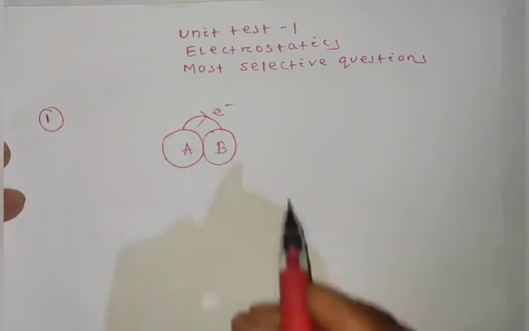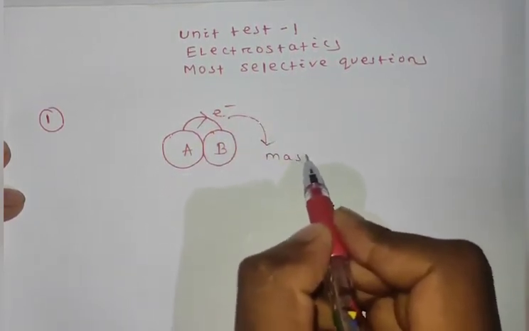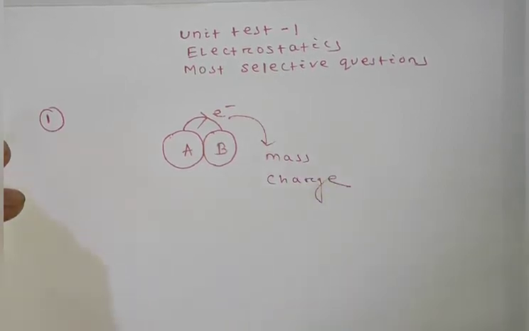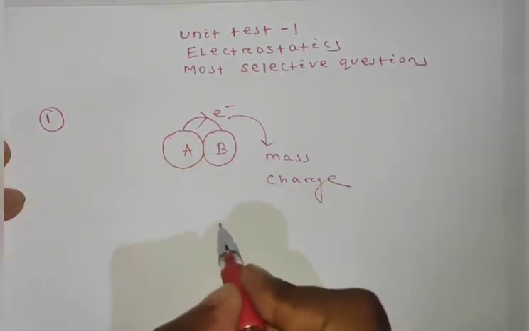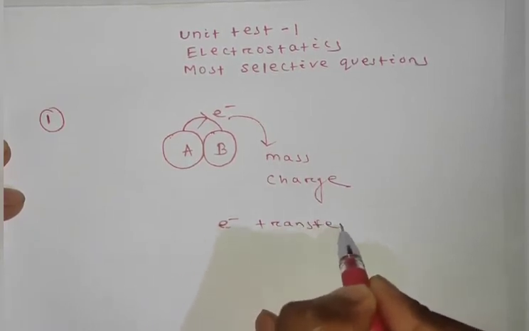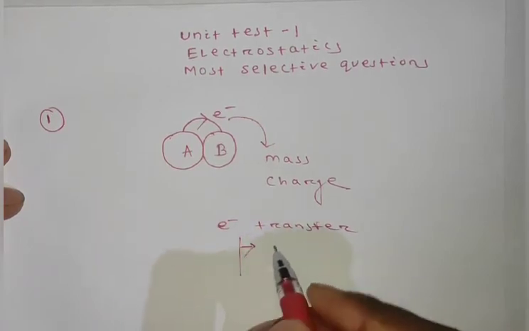And also we know electron has mass and charge. So in frictional electricity, when electron transfer takes place, then along with electron, what transfer takes place?